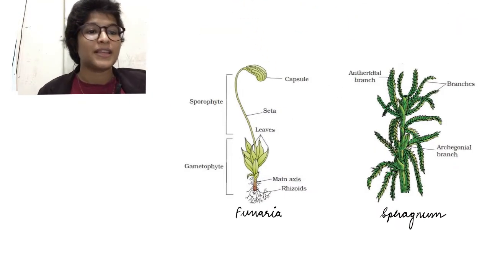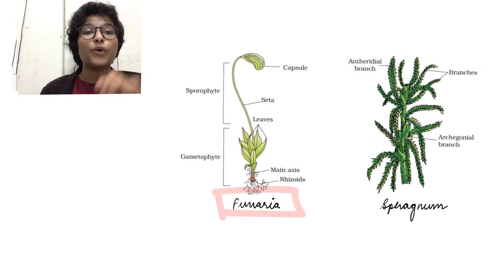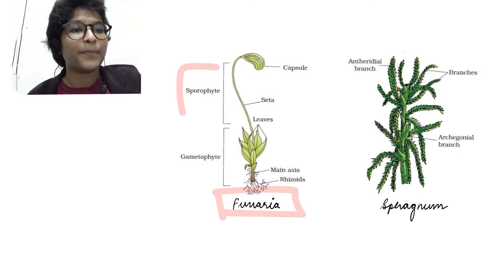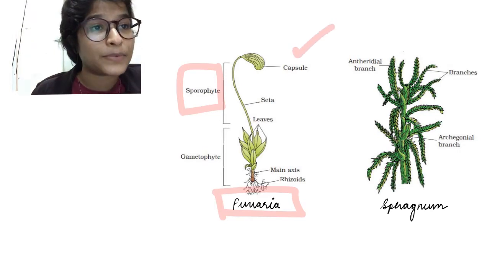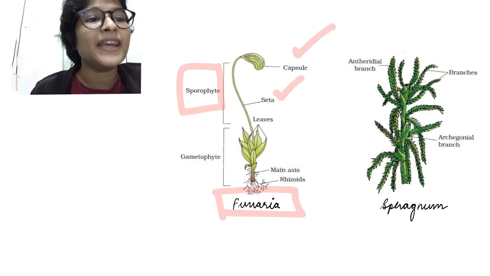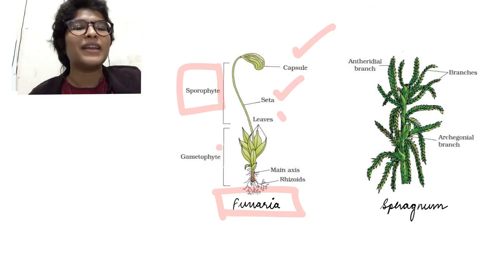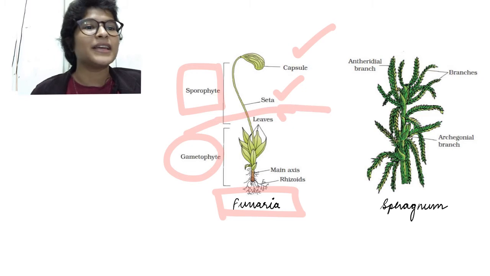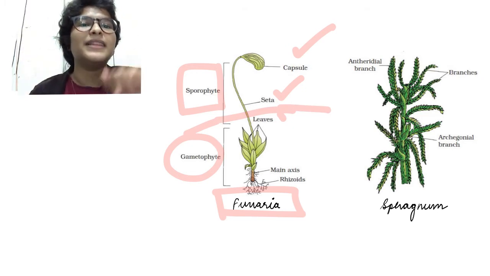So finally let's look at these two diagrams. The first one is of Funaria, the rope moss or the cord moss. This is the sporophyte part, this entire thing. How did we know? Because it has a capsule, it has seta, and it does not have leaves. The leaves belong to the gametophyte. This entire thing from here is the gametophyte. There will also be a foot which is hidden beneath the leaves.